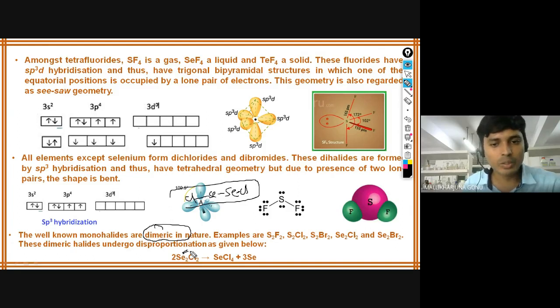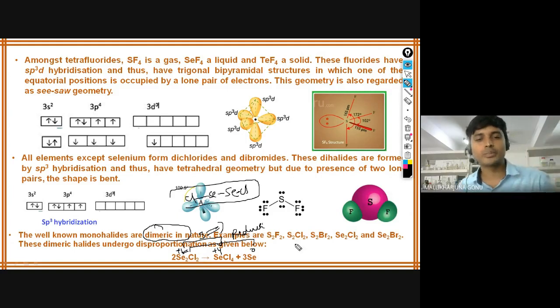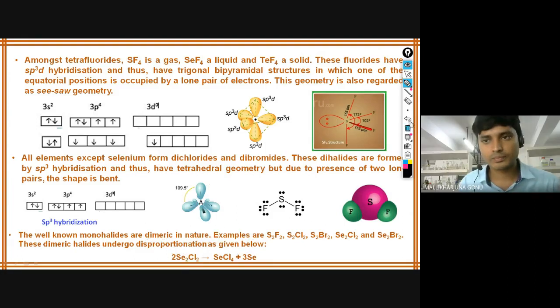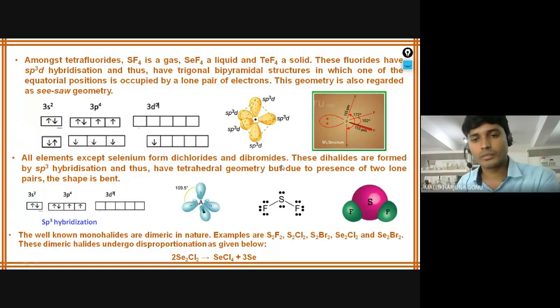And these are also not stable. They will go to the most stable oxidation state, so disproportionation reactions take place. Here the oxidation state is +1. So +1 to +4, the oxidation state is increasing by 3. Here it is 0, so it is decreasing. If it is increasing, that is an oxidation reaction. If it is decreasing, that is a reduction reaction. So in one reaction, both are taking place. This type of reaction we call a disproportionation reaction. So Se2Cl2 is usually not stable. Whatever the stable oxidation state is, that only will take place.